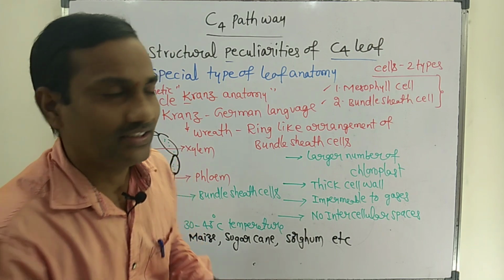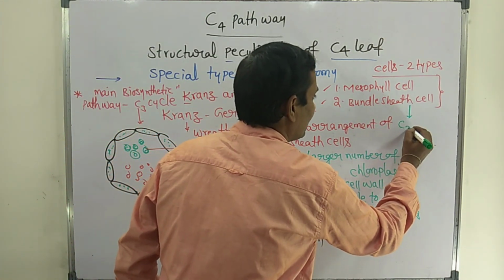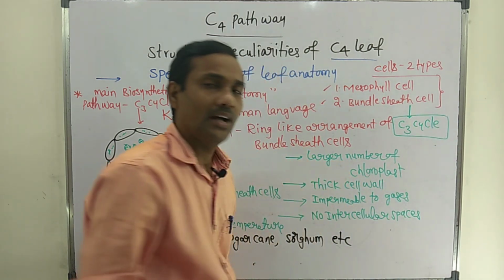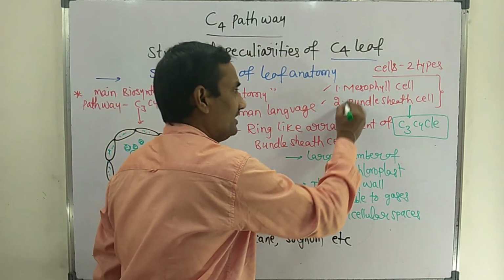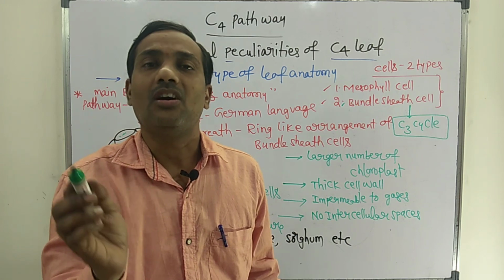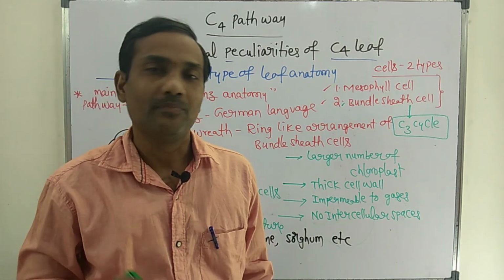In the bundle sheath cell, only the main biosynthetic pathway occurs, that is the C3 cycle. It is the main cycle that occurs in the bundle sheath cell. The C3 cycle also occurs in the C4 pathway.